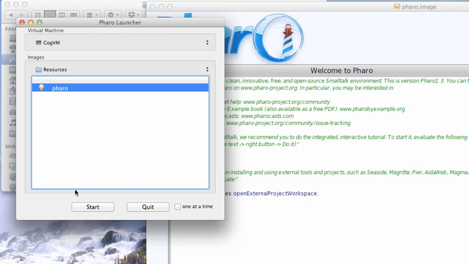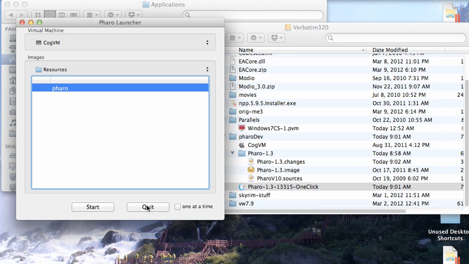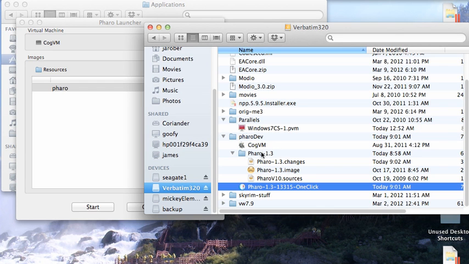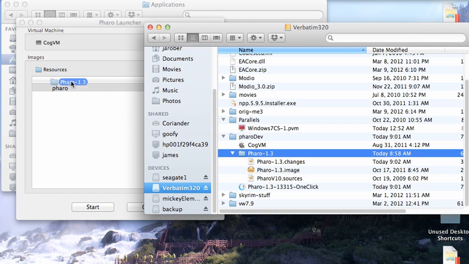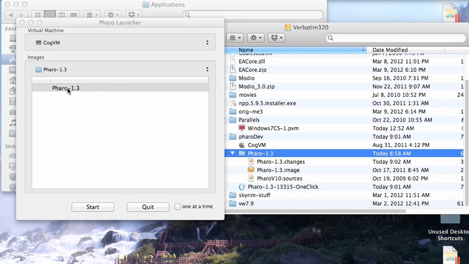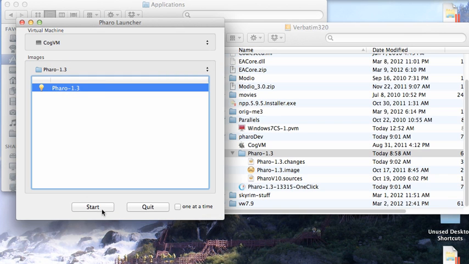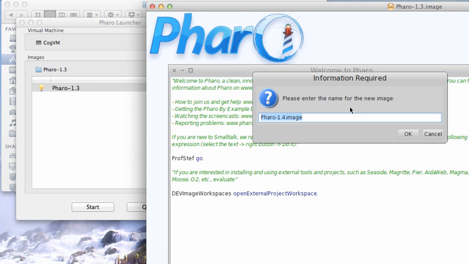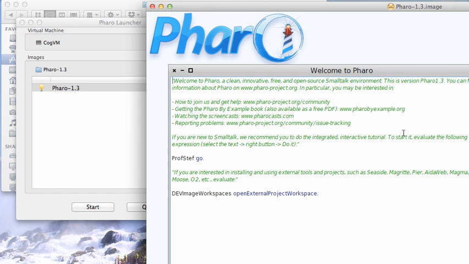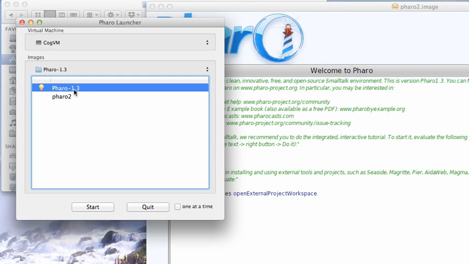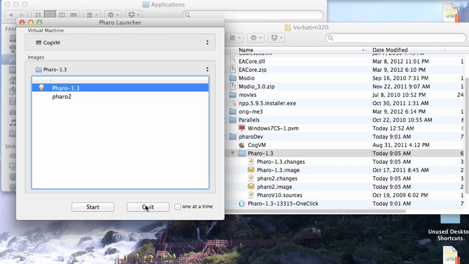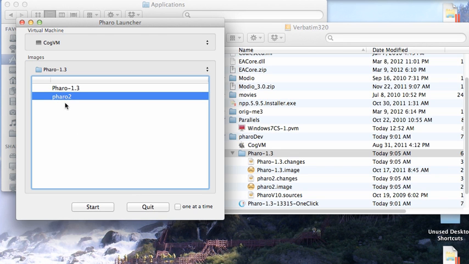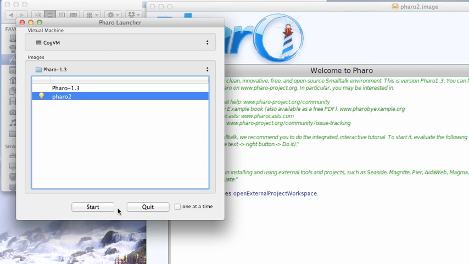If I start this, it'll fire it up for me, and the nice thing is I can quit it from here without any prompts, and if I want to just have my own image structure over here, I can go ahead and drop this on here, and it'll give me that. Now, start that up, and let me go ahead and save this as Pharo 2. Now notice, you see I have my two images here, so let's quit the one I'm running. And if I start this one up, I start the other image.